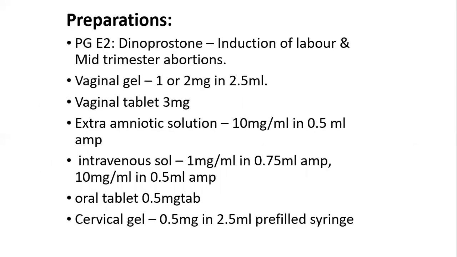What are the available preparations? PGE2, otherwise called dinoprostone, is mainly used in induction of labor and mid-trimester abortions.